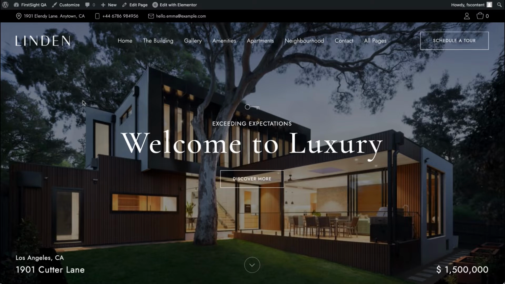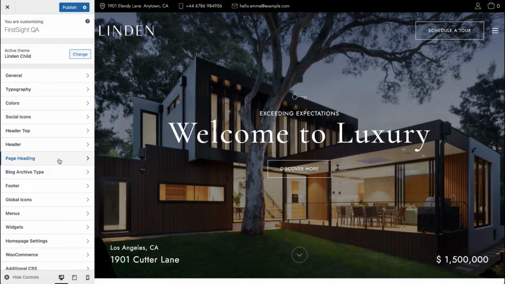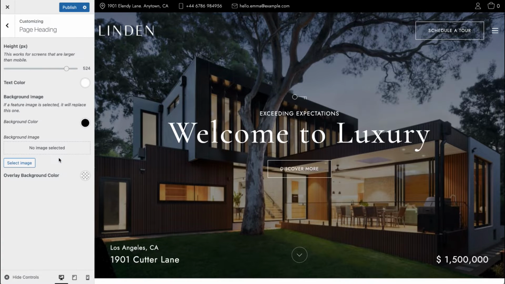For example, for one page, you need a white header. For a different page, you want your text to be dark. That is set up on each page in the default WordPress editor. The next portion of the settings is page heading. Page heading. So let me show you.